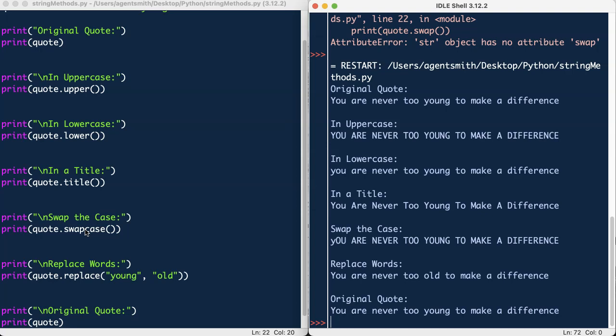So that saved us typing the quote out every single time, just using string methods. Okay, so hopefully you can have a go at that for yourself.